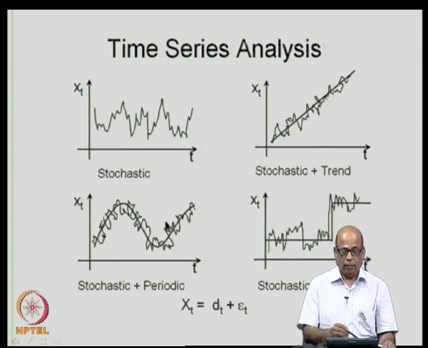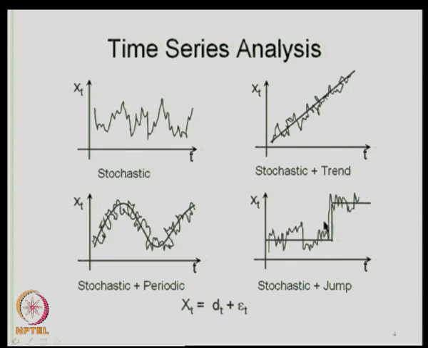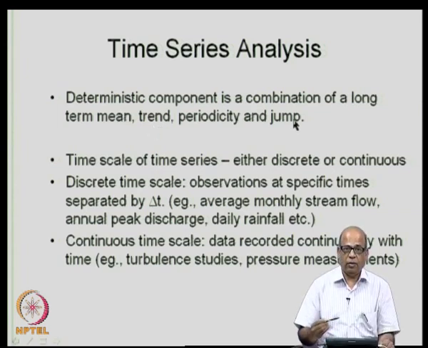So, once we capture the deterministic components, we write x t is equal to that deterministic component at time period t and a random component at time period t. This deterministic component itself may be a combination of the long term mean around which fluctuations are occurring, a trend, a periodicity and a jump.